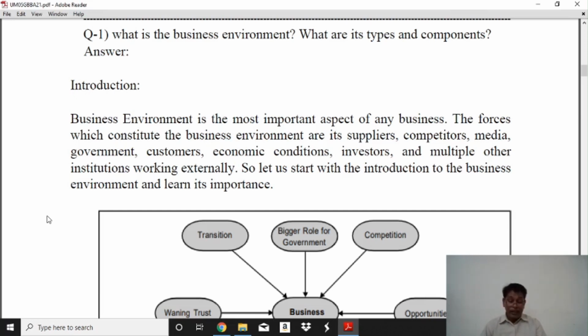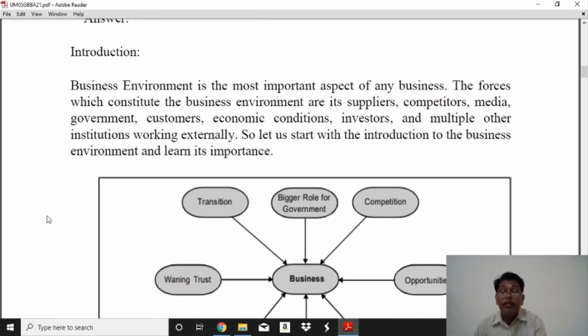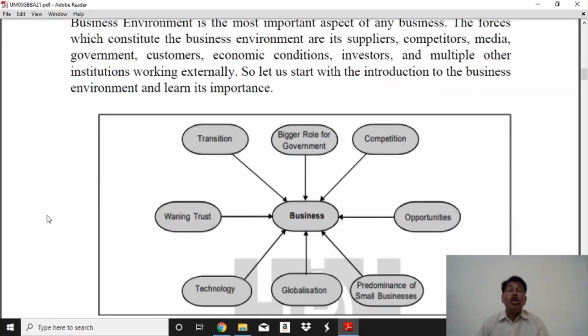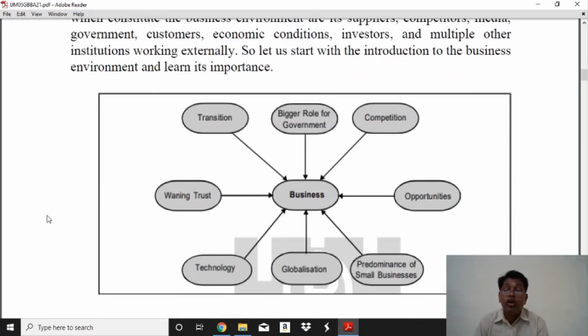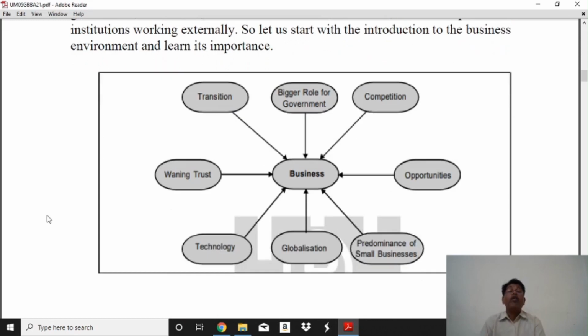The characteristics of business are the following. First, the role of government. The government supports and promotes the expansion of business.